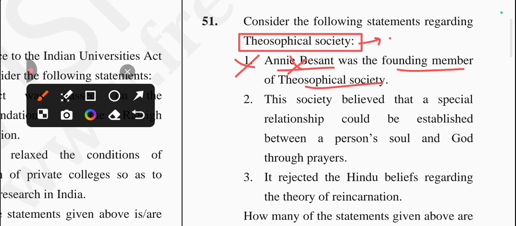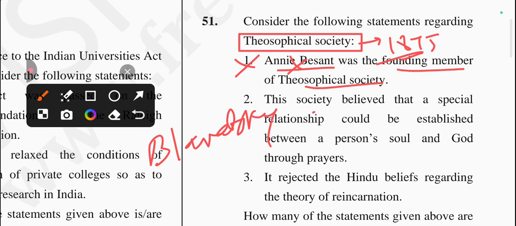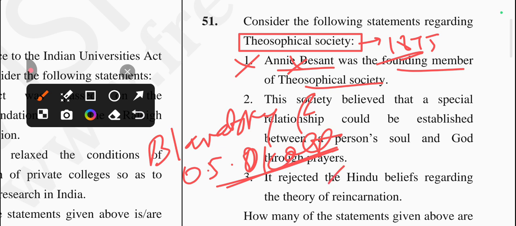The Theosophical Society was basically founded in 1875 in New York City by Russian noblewoman Blavatsky and O.S. Olcott. Okay, O.S. Olcott, it was founded by them. So first statement is incorrect.